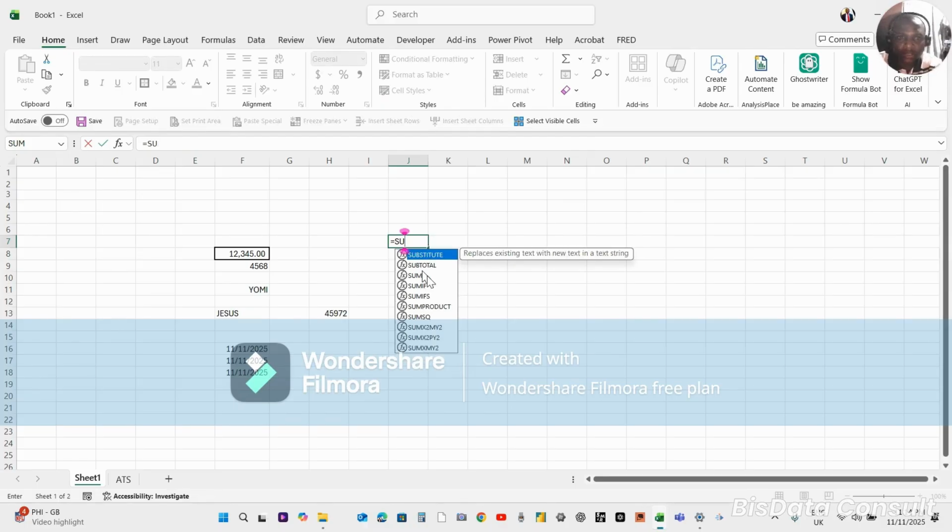For instance, if I just say sum and I don't know what to do, I can just press the down arrow key and then get to, let's say SUMIF, so that you can be sure. SUMIF. Now I press my tab key, it gives me SUMIF. And then whatever I want to sum, I will highlight them, right?